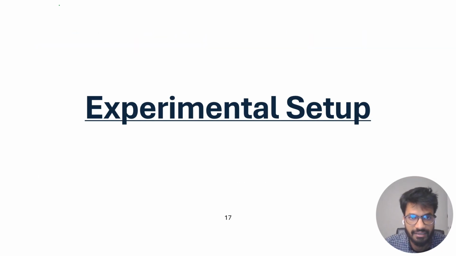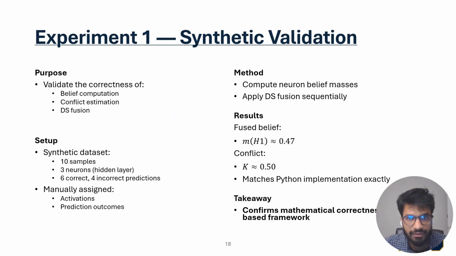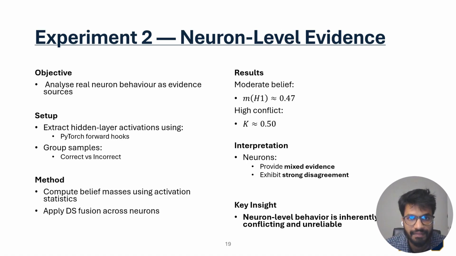Now we have the experimental setup. So the purpose of the first experiment is to validate the mathematical correctness of the TS framework. A small synthetic data is used with 10 samples and 3 neurons. Out of these, 6 predictions are correct and 4 are incorrect. The activations and prediction outcomes are manually assigned, so the belief masses and conflict values can be directly checked. The results match the Python implementation exactly, confirming that the TS fusion process is working correctly.